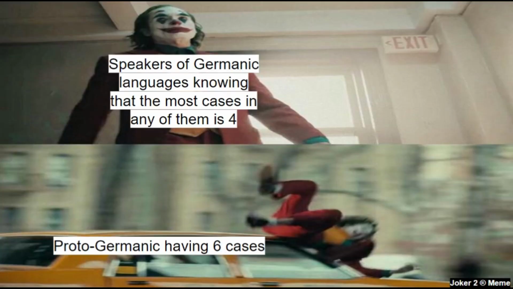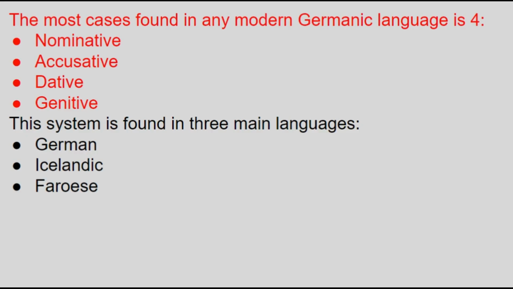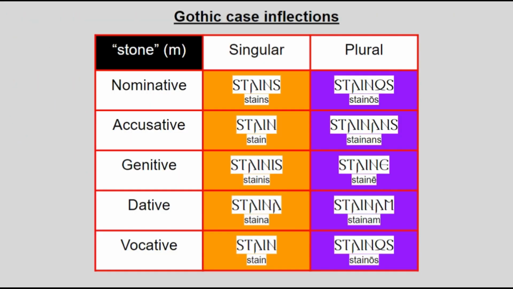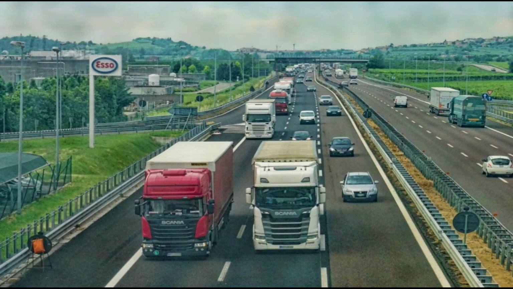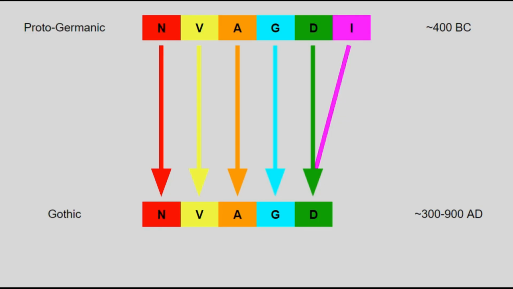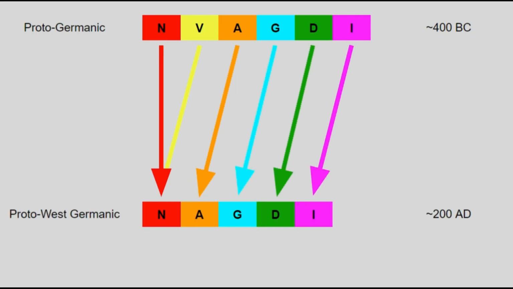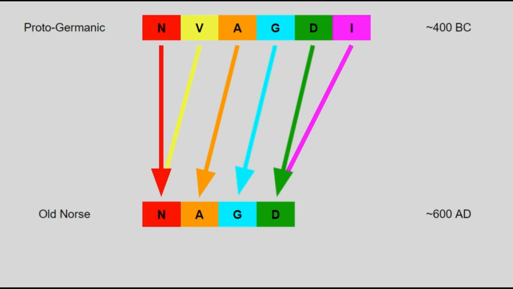First off, some of y'all may have been surprised to hear that there were 6 cases in Proto-Germanic, given that the most cases in any living Germanic language is 4: nominative, accusative, genitive, and dative. Gothic only had 5 itself, adding the vocative, but yeah, case loss is most often explained by mergers, as we're about to see. Specifically, after Proto-Germanic, East Germanic speakers merged the instrumental case into the dative case, West Germanic speakers merged the vocative into the nominative, and North Germanic speakers did both of the above.